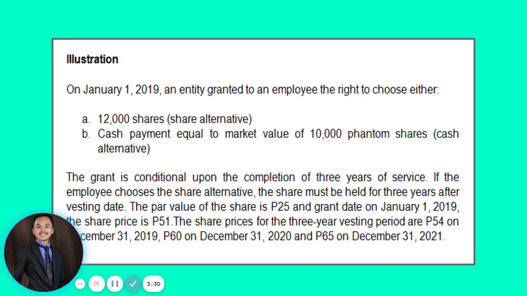So the grant is conditional upon the completion of 3 years of service. So that means the grant is with a vesting period, particularly 3 years in this problem. If the employee chooses the share alternative, the share must be held for 3 years after the vesting date. All right? And the par value of the share is 25 pesos, and at grant date on January 1, 2019, the share price is 51 pesos. Now, the share prices for the 3 year vesting period are 54 pesos in 2019, 60 pesos in 2020, and 65 in December 2021.